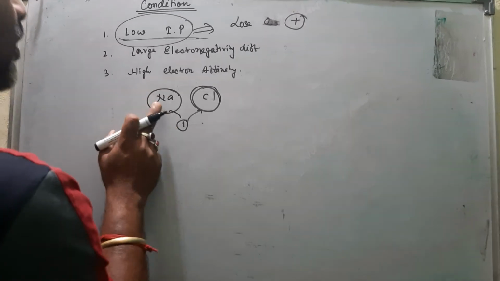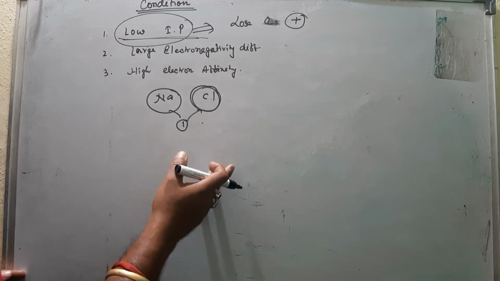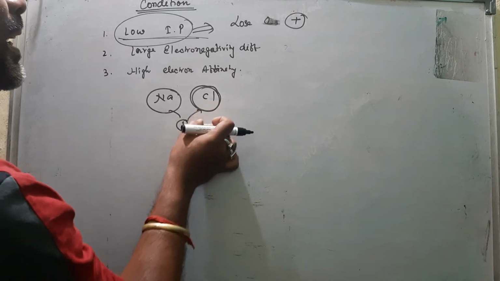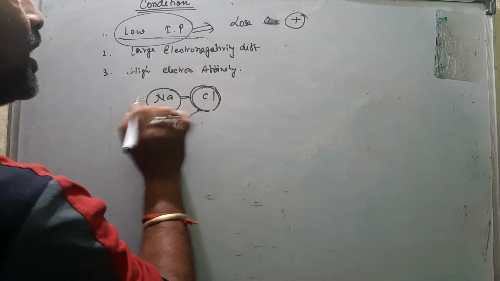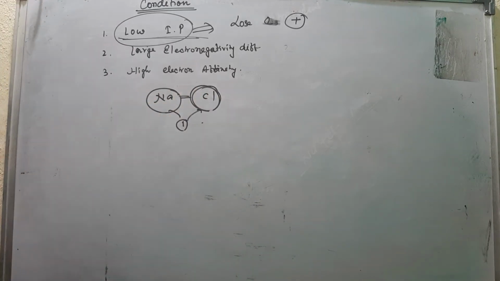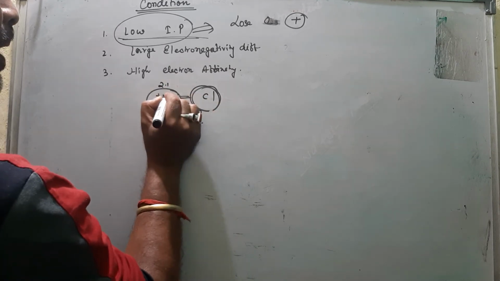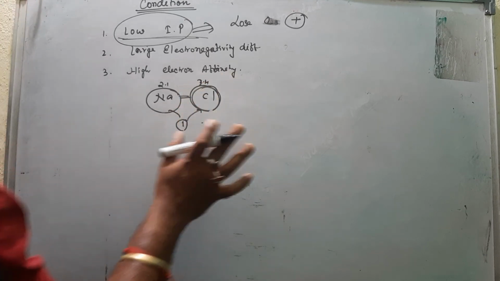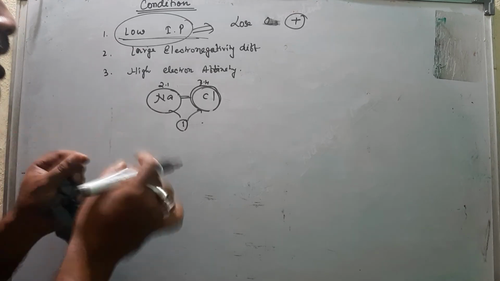Now why do sodium and chlorine form NaCl? Because sodium has low ionization potential, and chlorine has high electron affinity, and the difference between their electronegativity is large. Their electronegativity lies not nearest, like this. Suppose sodium has 2.1 and it is not 2.4, maybe 3 or 3.1 or 2, like this. So a big difference is there.